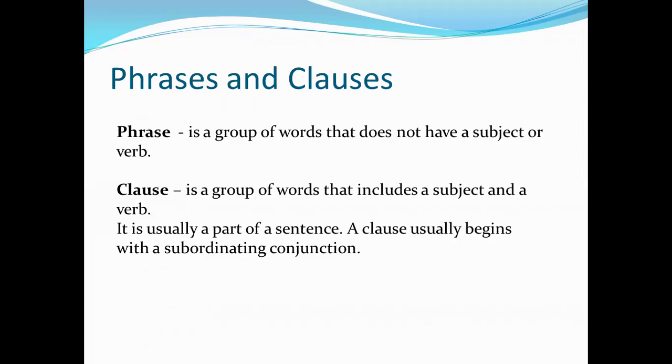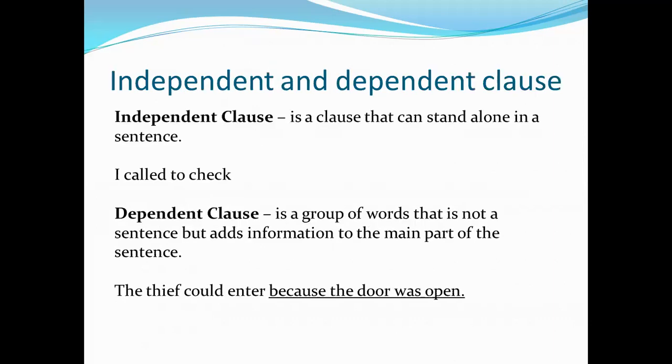The name given to an independent clause is main clause or principal clause, and a dependent one is called a subordinating clause. Now, what is the meaning of independent? That which can stand alone, right? So an independent clause is a group of words which can stand alone in a sentence.